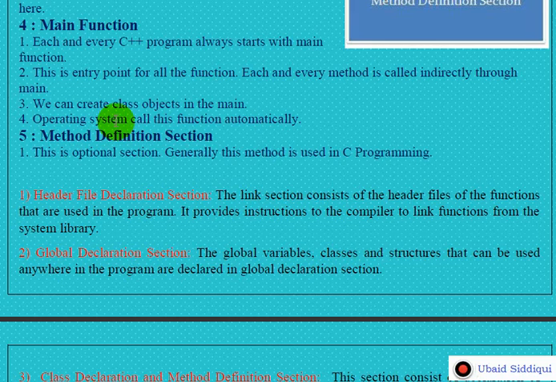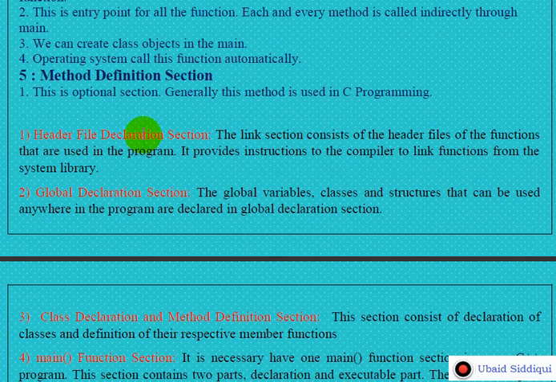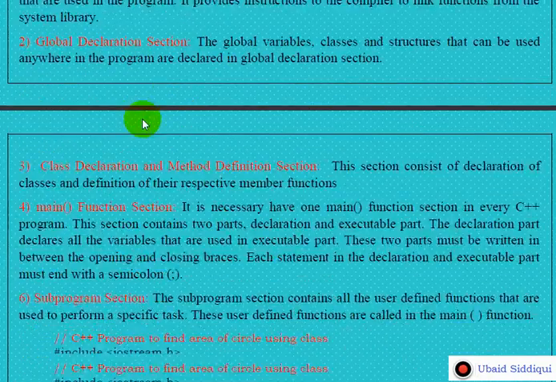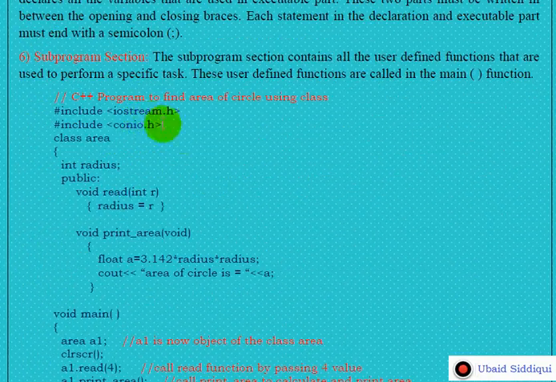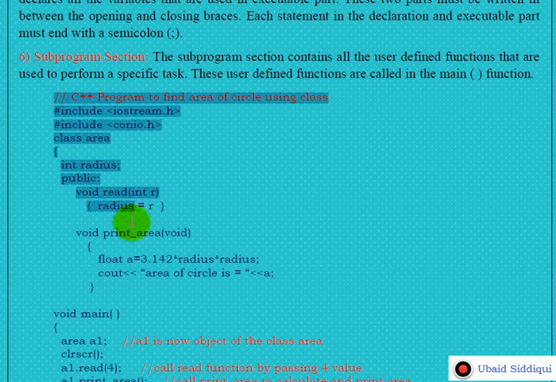Then the fifth section is known as the method definition section. This is normally used in the C language. Here also you can declare and define user-defined functions. I have given all details of all these sections in the theoretical part, and now let me explain them with the help of a C++ program.